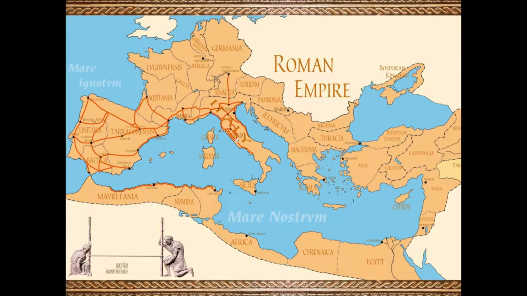218 BC, Hannibal invades Italy. Hannibal leads the Carthage army to attack Italy. This becomes part of the Second Punic War.